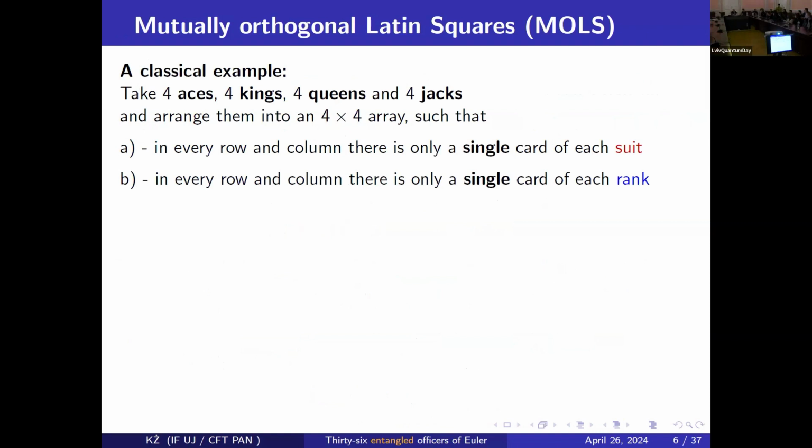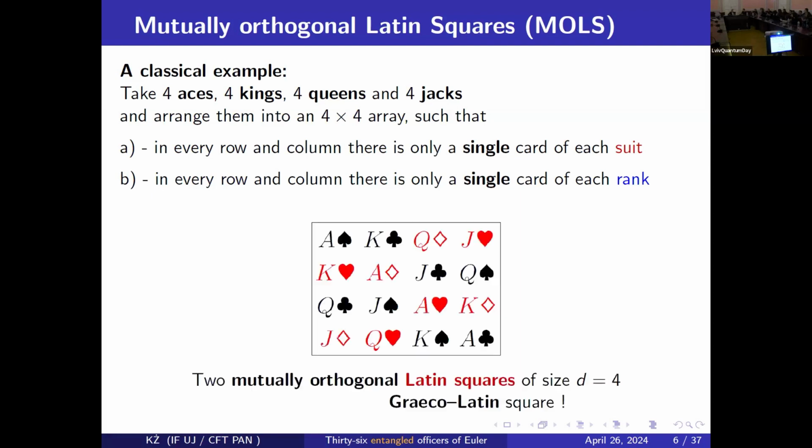So I should reshuffle those cards in such a way that I have, let's say, a single ace in each column, each row. This is not so simple. I will not do it till the very end, but I will show you the solution. This is doable. Here is a solution. Look, you can check. Very simple.